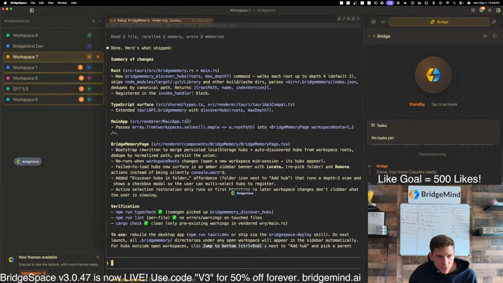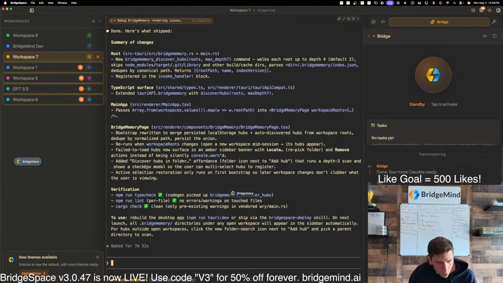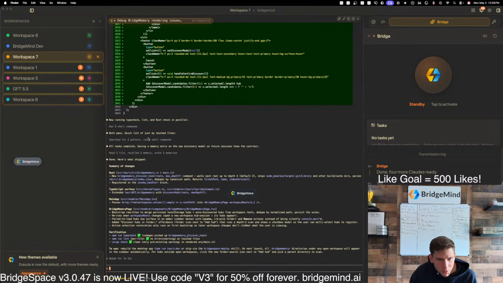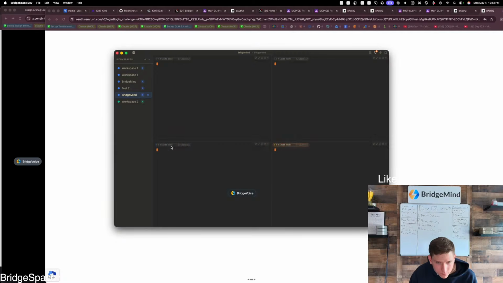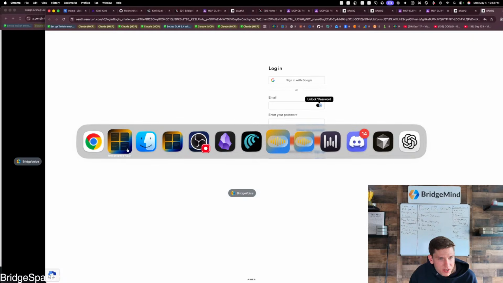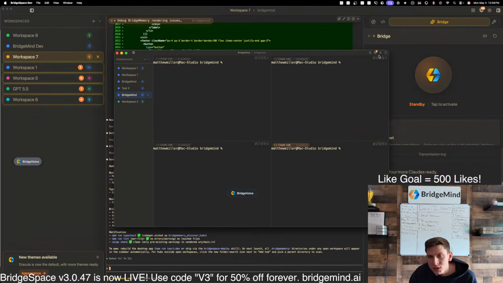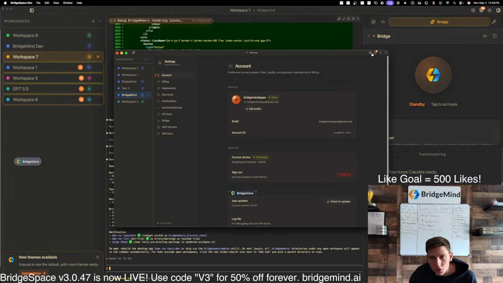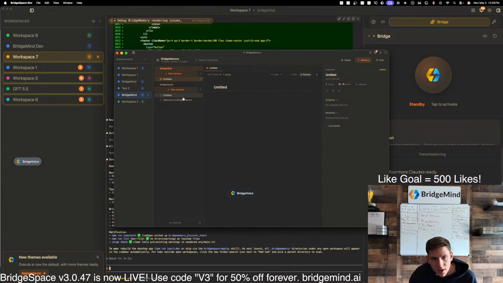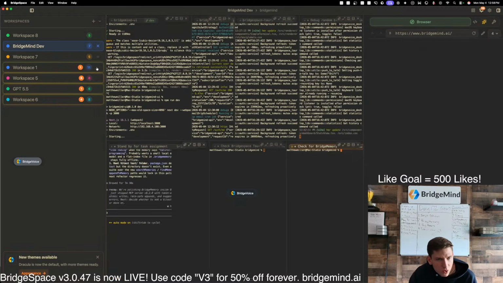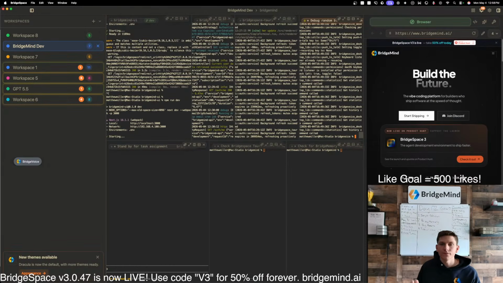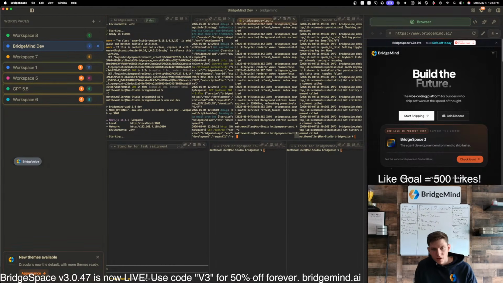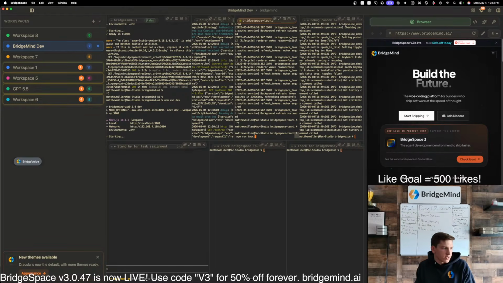This agent's done. This is the most important agent. If this isn't working, I'm going to be a little bit frustrated, because there's no reason that this shouldn't be working. I feel like this is a pretty simple feature. But let's see here. We're going to go over to BridgeMemory and still just picking up on BridgeBench. Let's try rebuilding. It told me to rebuild. That's Bridge Voice, it's fine. All right, let's try this. So npm run tauri dev local.